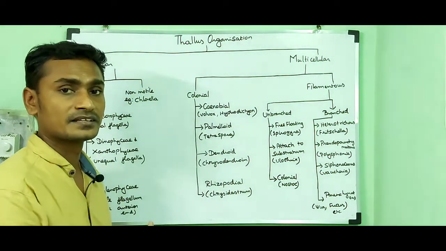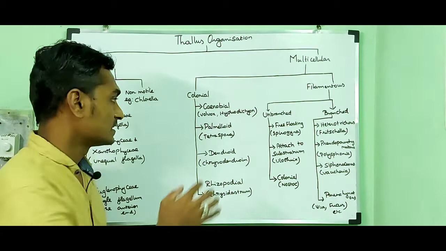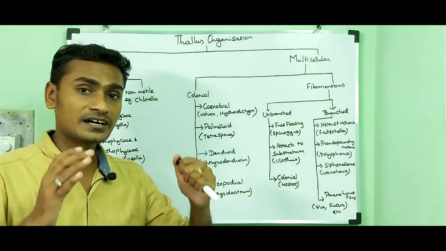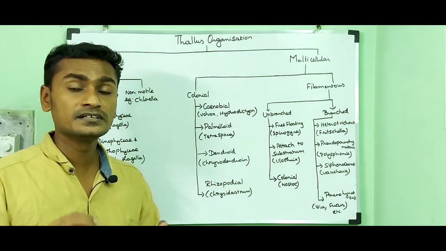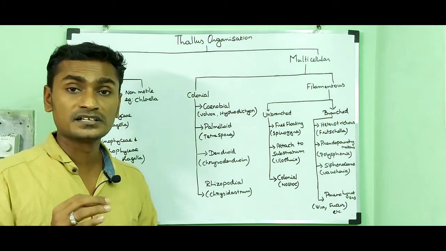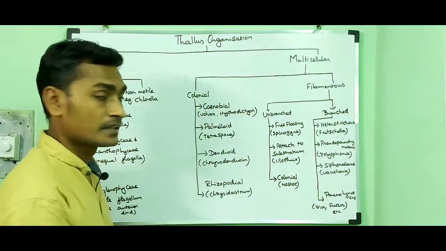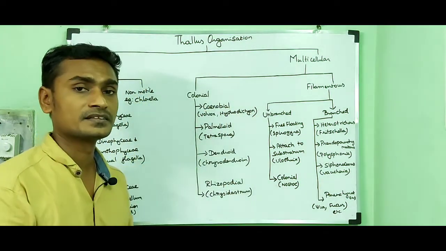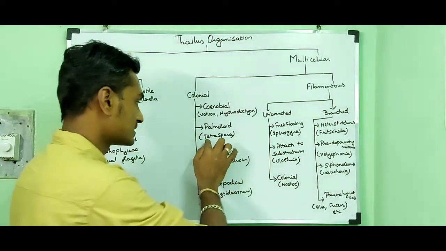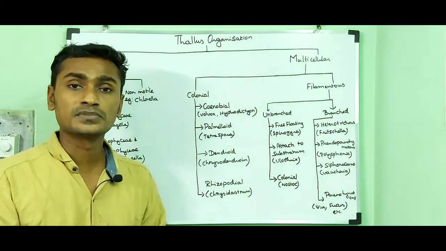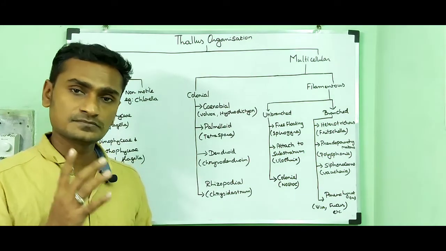Coenobial means the algal colony contains a fixed number of algal cells, and they are embedded in a mucilaginous matrix. Examples are Volvox and Hydrodictyon. Palmelloid means the algal colony contains an indefinite number of algal cells, and they are embedded in a mucilaginous matrix.